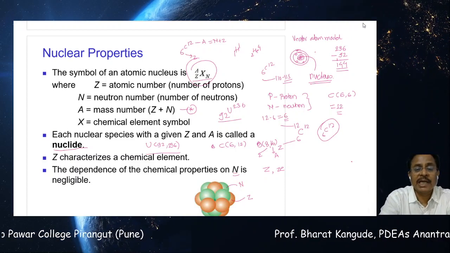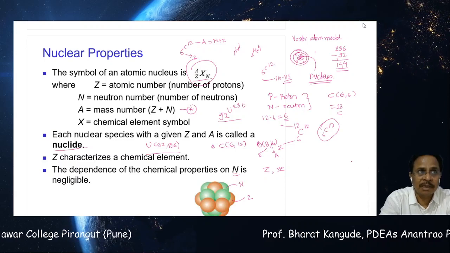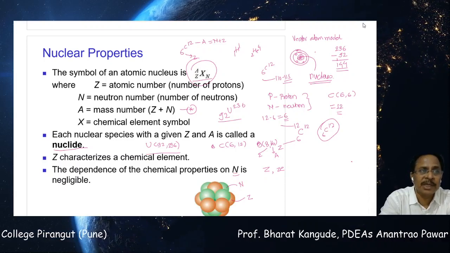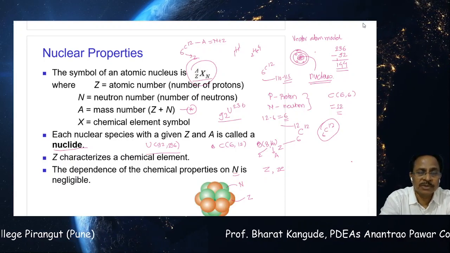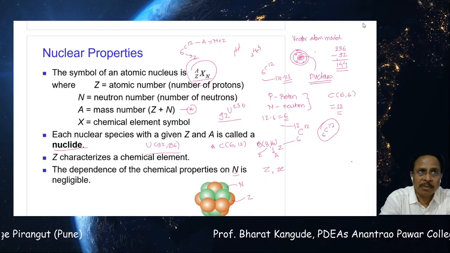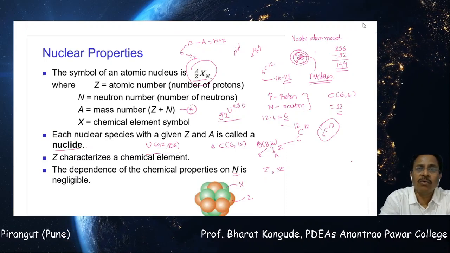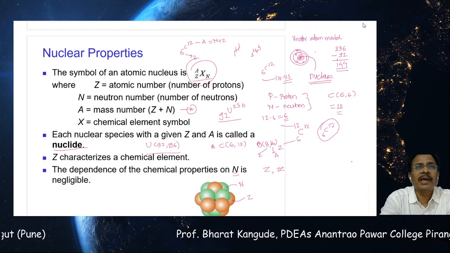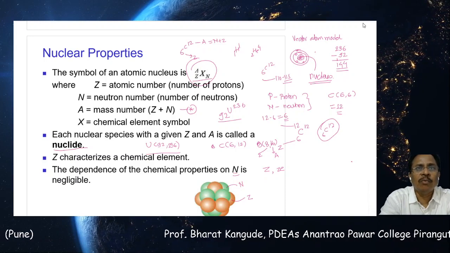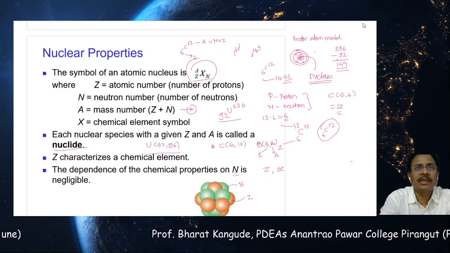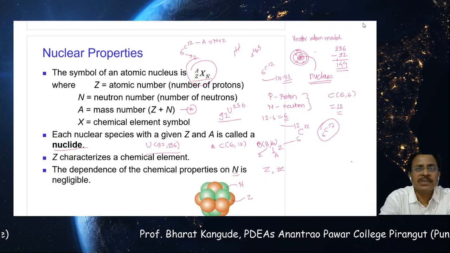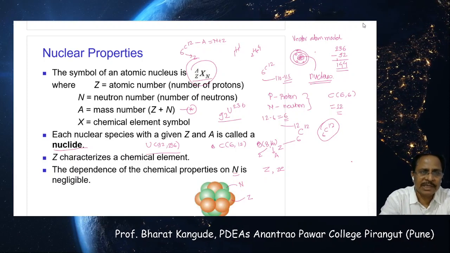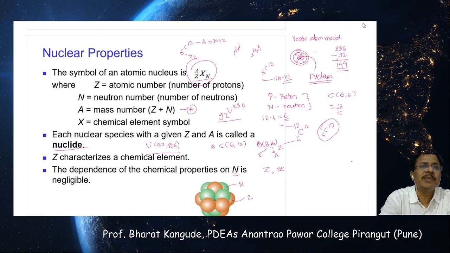These protons and neutrons are organized in such a manner that this nucleus becomes not exactly spherical but about spherical. Nature always behaves in such a manner that the material tries to occupy a minimum volume for a given surface area, and a sphere is one such geometrical shape, which has the maximum area for minimum volume.